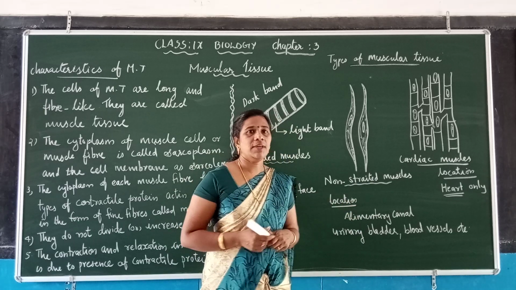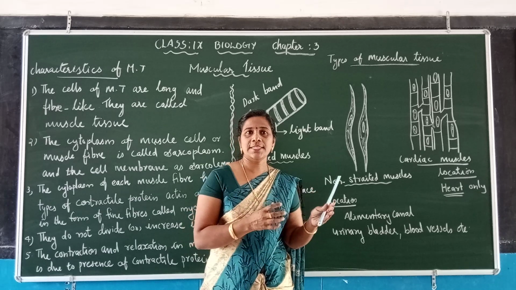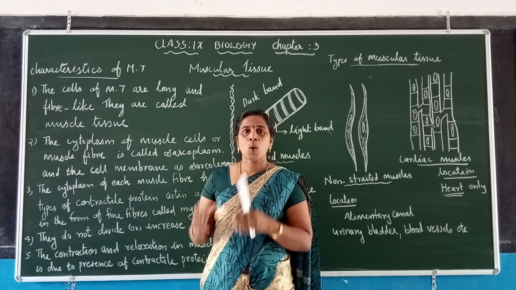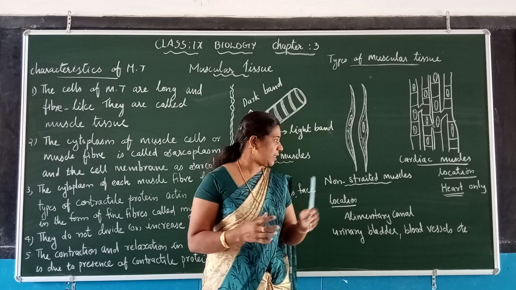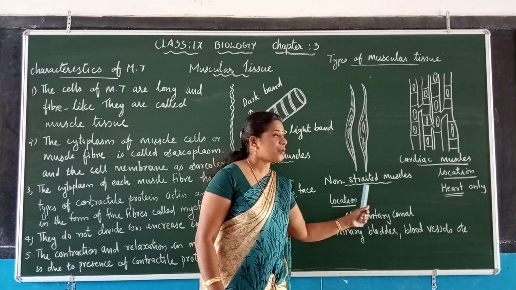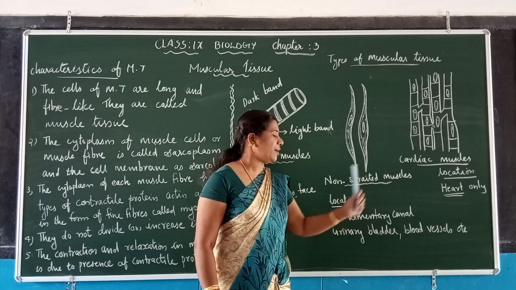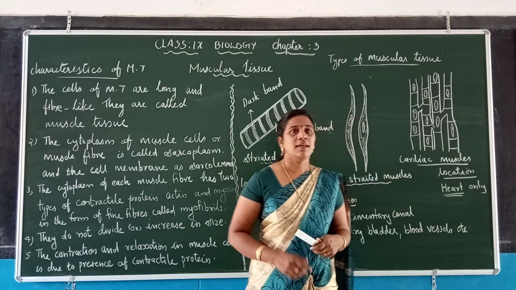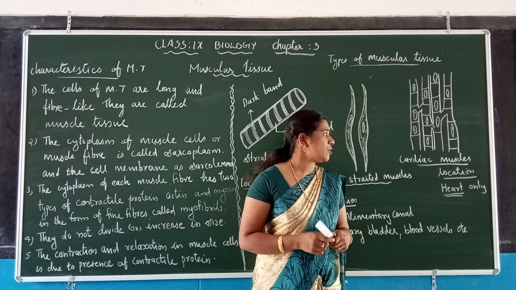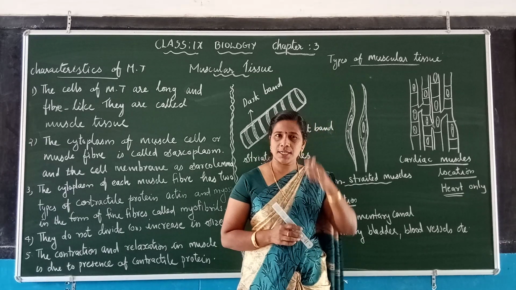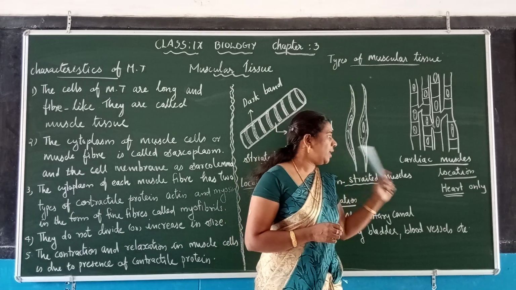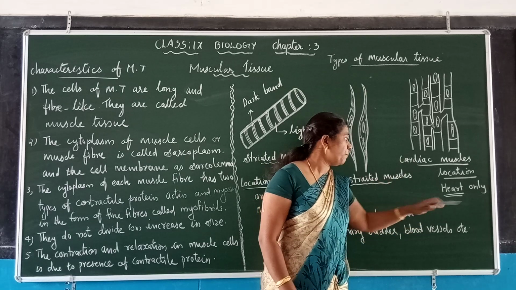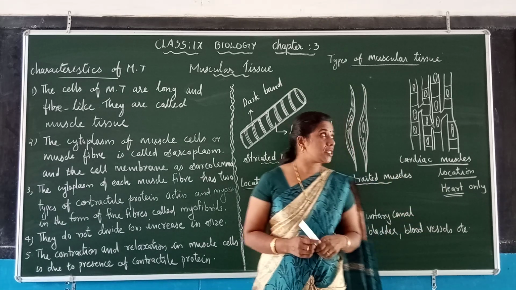Then one more thing we can learn: the opening and closing of the aperture is caused with the help of non-striated muscles, or involuntary muscles. The last one, cardiac muscles. The cardiac muscles are present only in the wall of the heart. We can find them only in the wall of the heart.